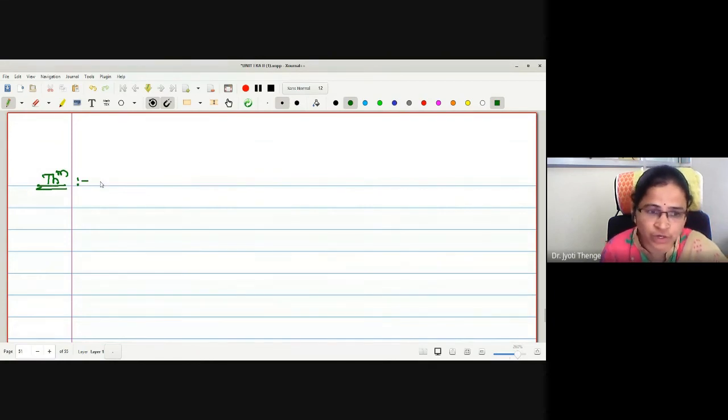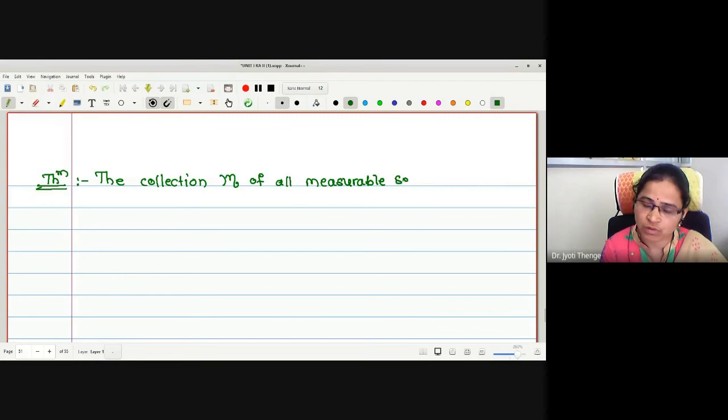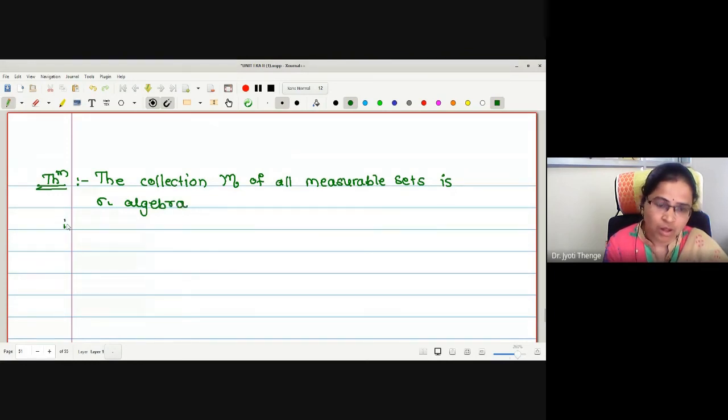What is the theorem we wanted to prove? The collection curly M of all measurable sets is a sigma algebra. Actually, in a sigma algebra, two conditions are to be proved: closed under complementation, and closed under countable union. But we have already seen that the collection of all measurable sets is closed under complementation.